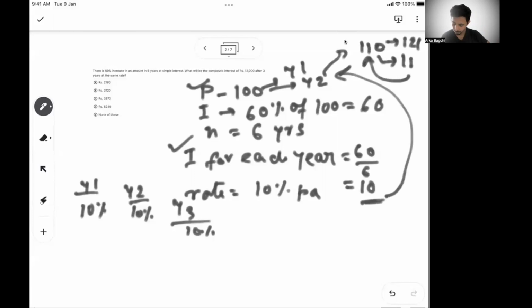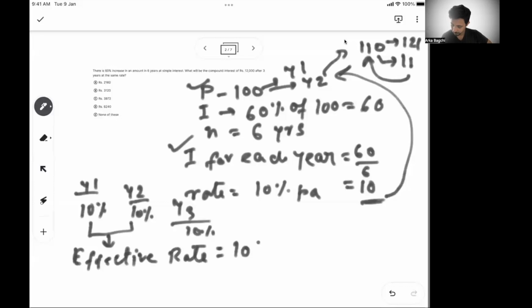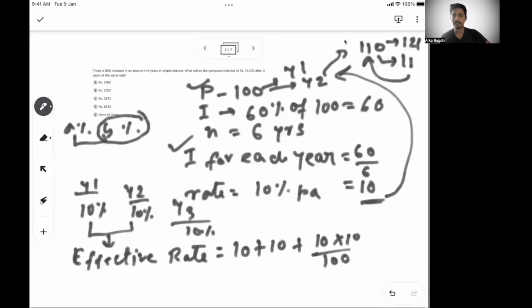So what we can do is use successive percentage for 10% and 10% to get the effective rate of interest. So the effective rate is 10 plus 10 plus 10 into 10 by 100. Where did we get this formula? If there is an individual A% and B% rate of change, successive means the next change happens after the first change happens.